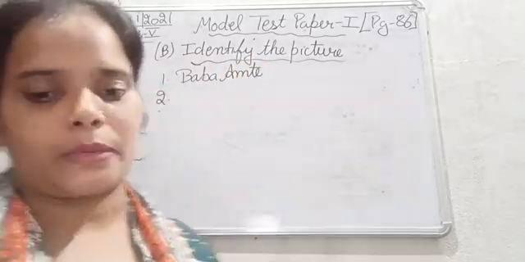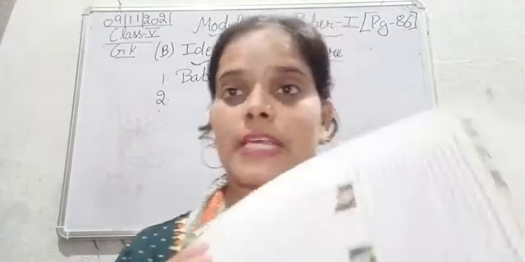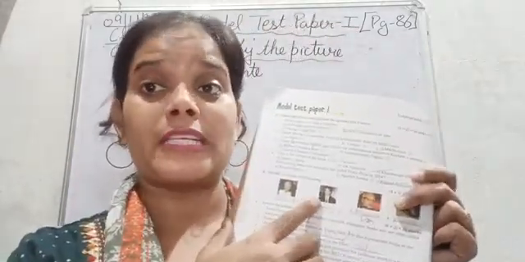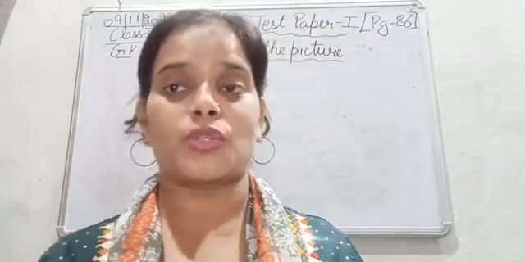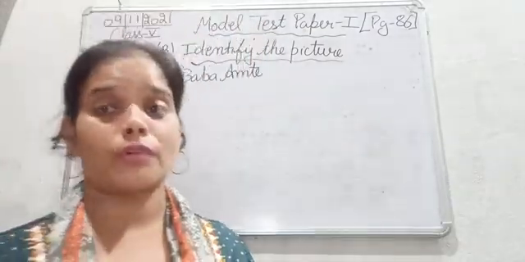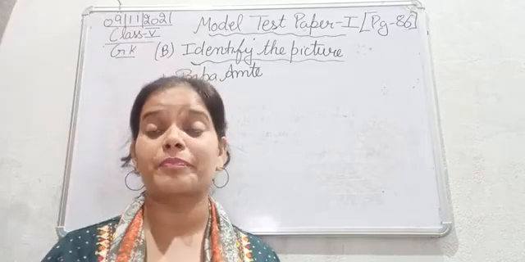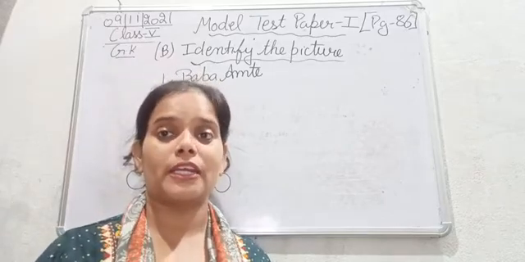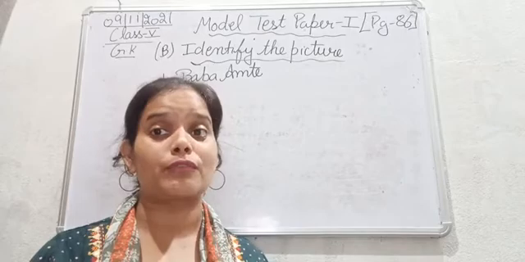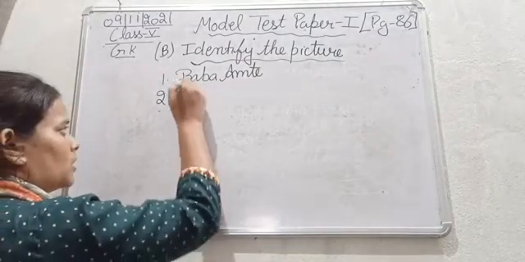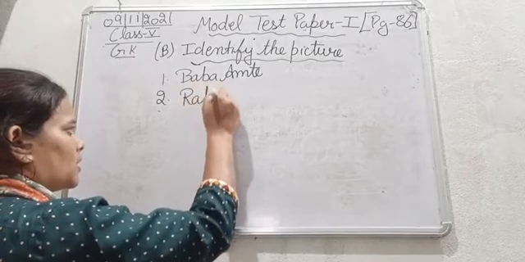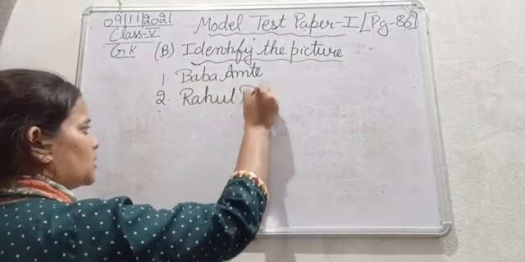Moving next to the second one. So second picture is one of the former Indian cricketer and the wicket keeper. He is Rahul Dravid. He is known as the Wall, when he was playing for the Indian cricket team. So at that time he was known as the Wall. Okay, so he is Rahul Dravid.